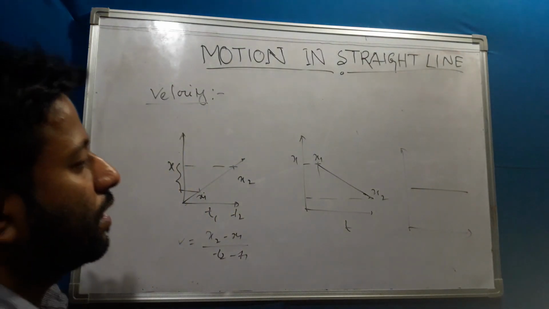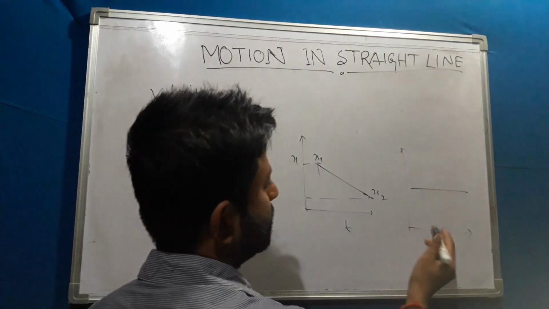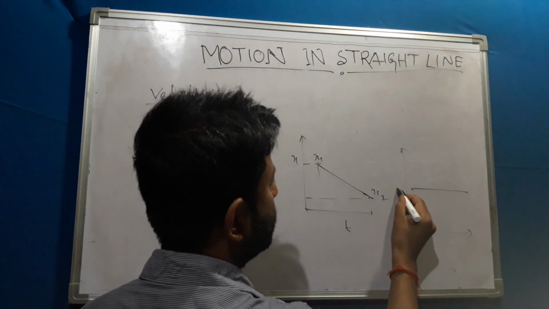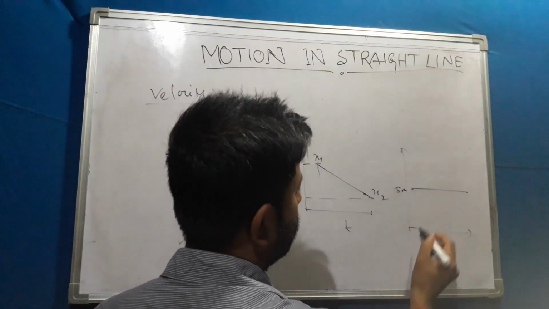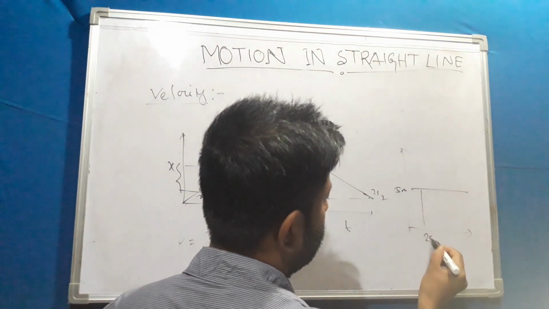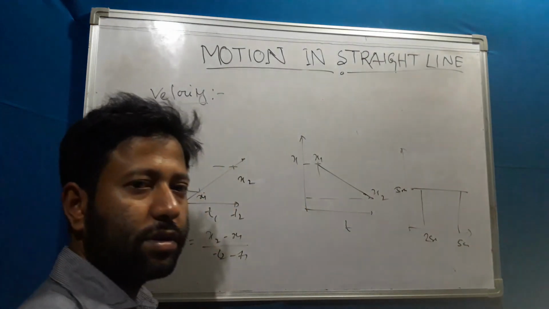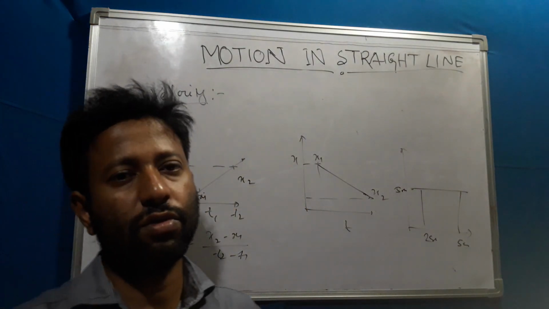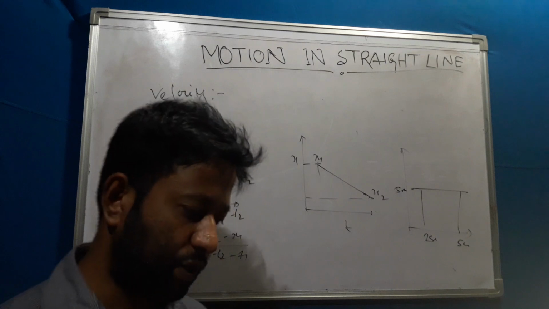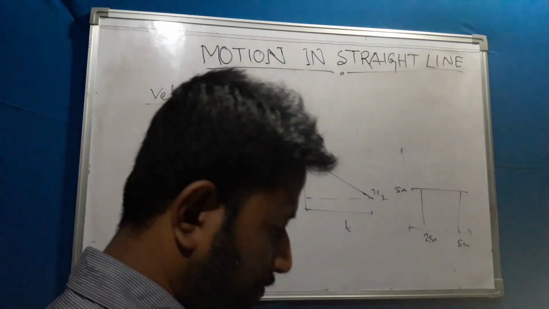At rest means it is not changing with respect to time. The position is 5 meter, and after 2 seconds, and after 5 seconds, it is also 5 meter. In this condition it is not changing its position, so the average velocity will be 0.